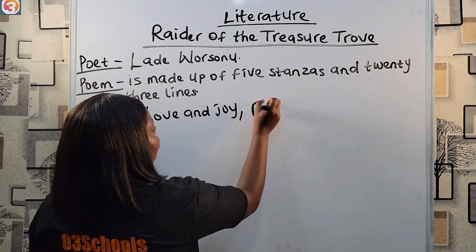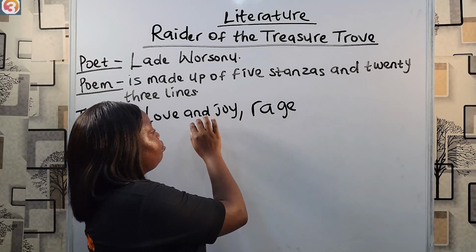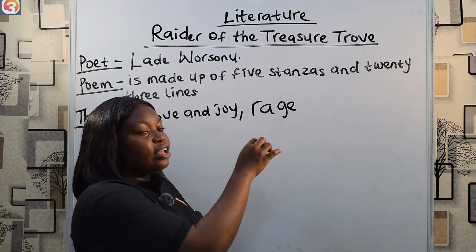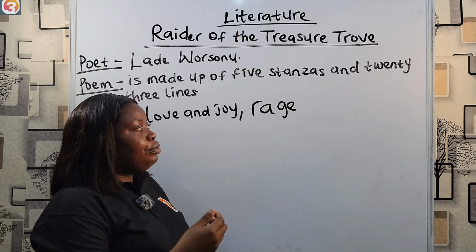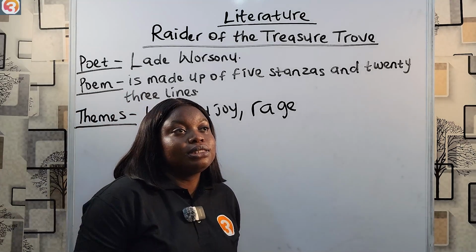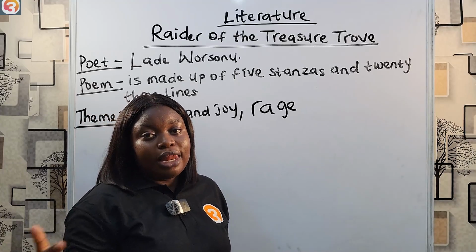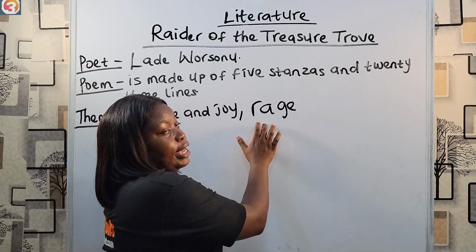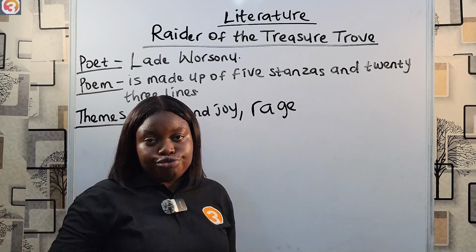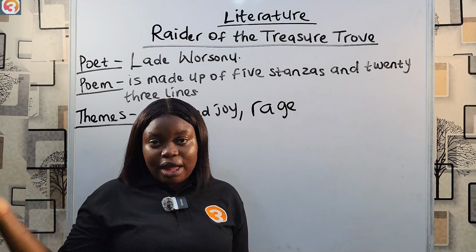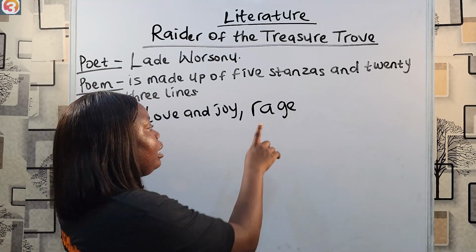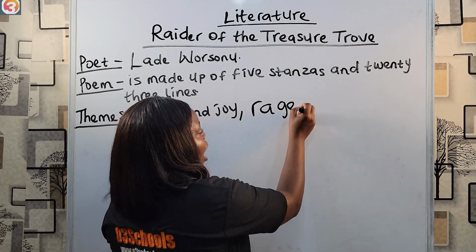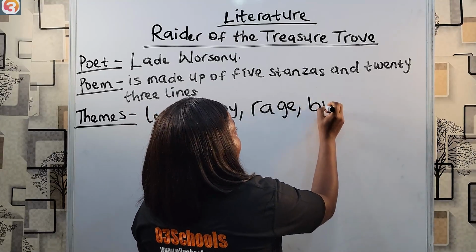Then there's also the theme of rage. Just as the poem talks about the importance and advantages of love and joy, it also talks on the disadvantages, the adverse effects that rage has on our lives. The poet thinks that a life of heaven on earth, a life of bliss, a life of happiness here on earth is very, very possible. All we have to do is cage the rage, because rage leads to ruin. Where there's rage, ruin is never far behind. So if we want to live worry-free lives, we must check our emotions, check our rage, know how we handle rage. Then brevity of life.